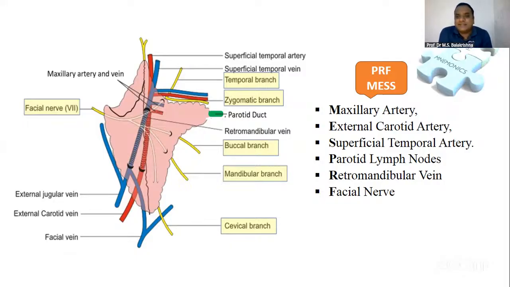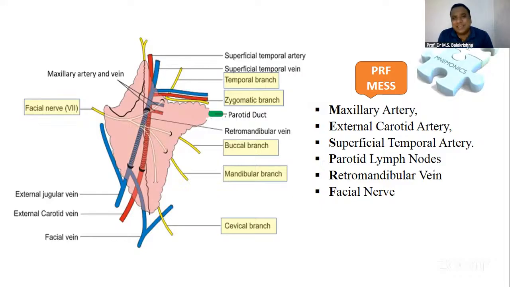And then MES: maxillary artery, external carotid artery, and superficial temporal artery. The external carotid artery has 8 branches. Out of the 8 branches, 5 branches are there in the parotid gland. So that is an MCQ.